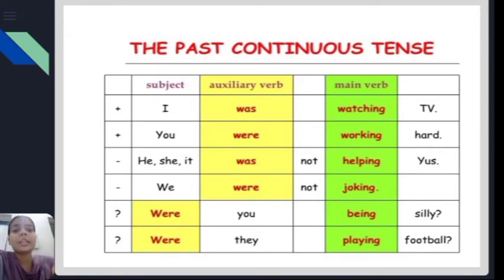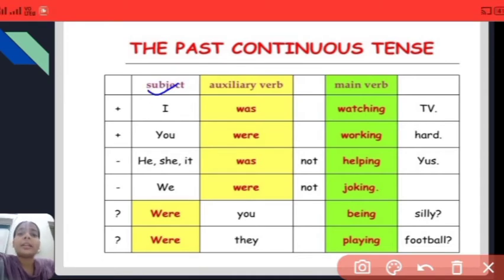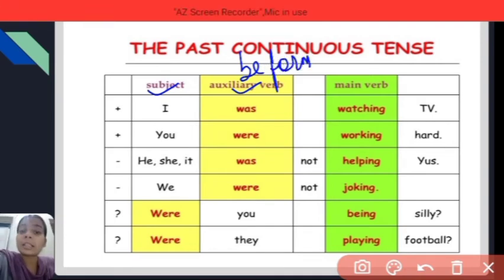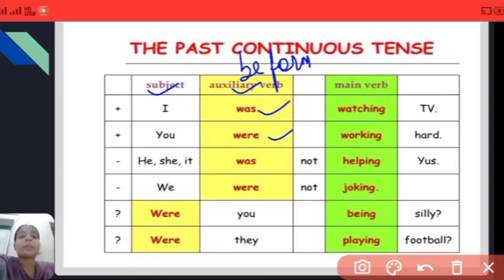As you can see here: subject, then auxiliary verb, meaning the past be form of the verb, which includes was and were, and then the same present participle, meaning the verb in ing form, and then the rest of the sentence.